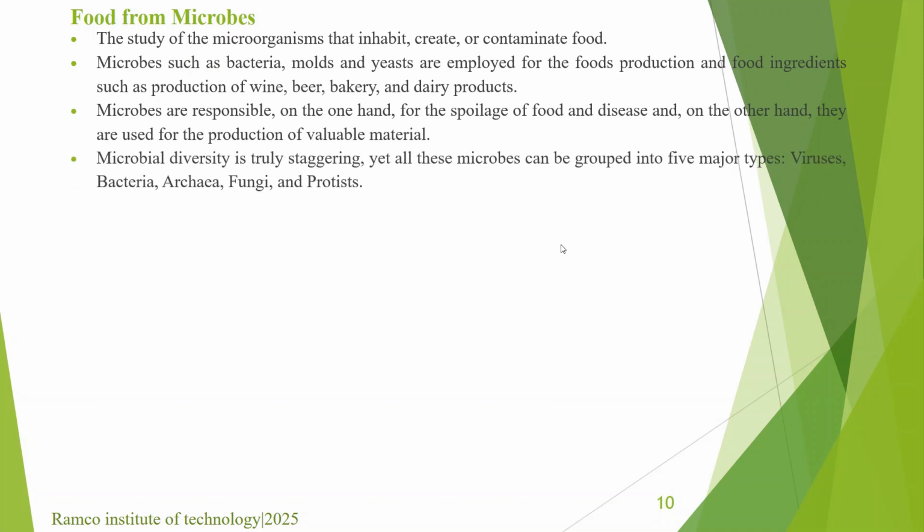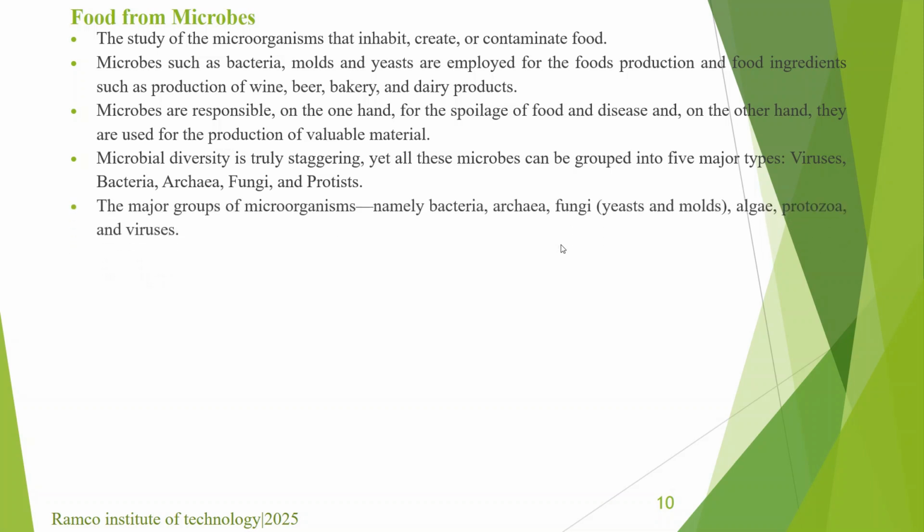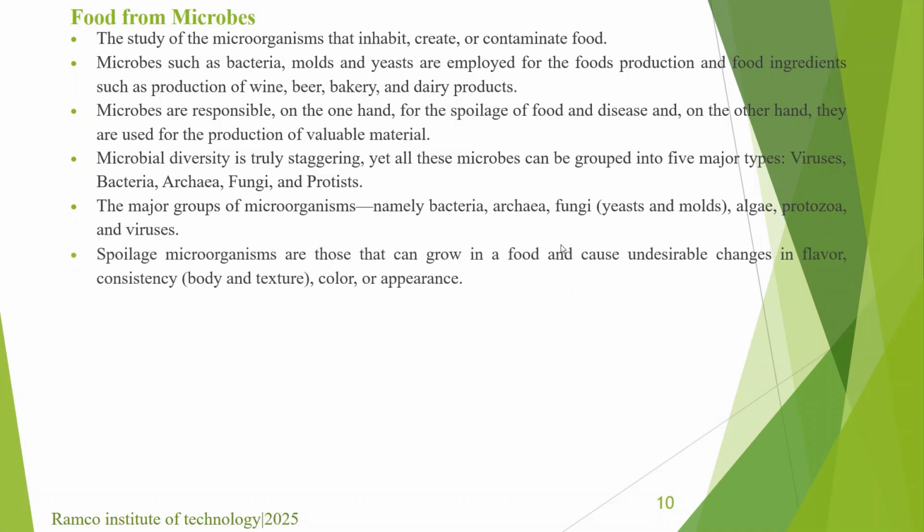Microbial diversity is truly staggering. Microbes are grouped into five major types: viruses, bacteria, archaea, fungi, and protists. Spoilage microorganisms can grow in food and cause undesirable changes in flavor, consistency, color, and appearance.